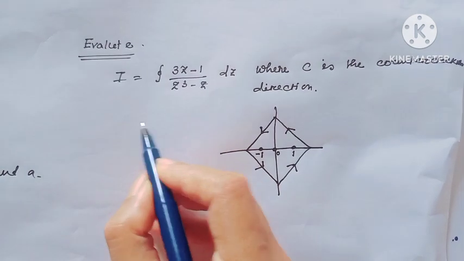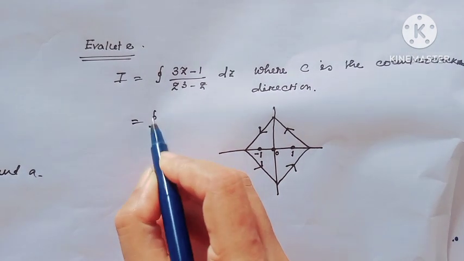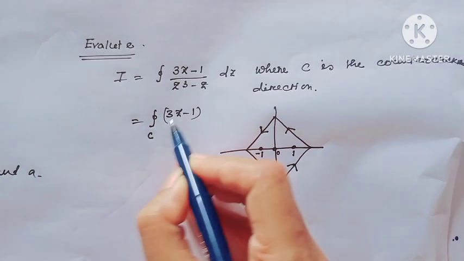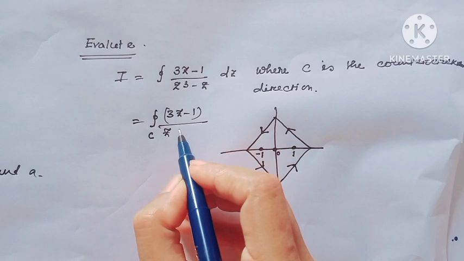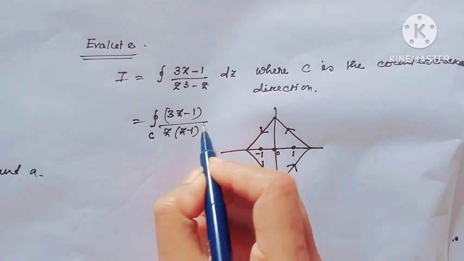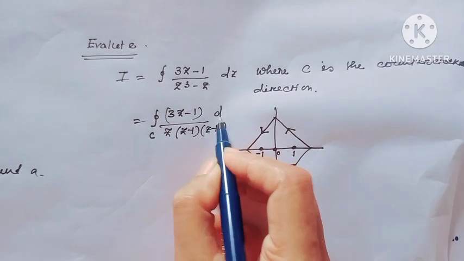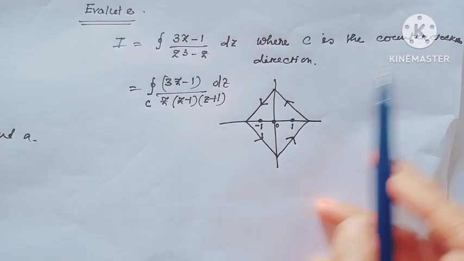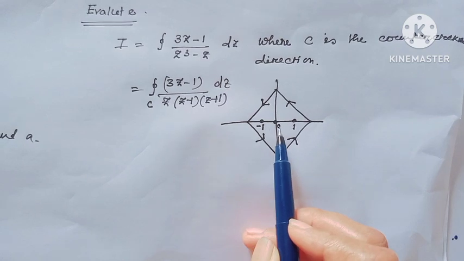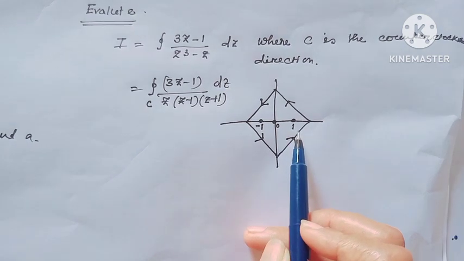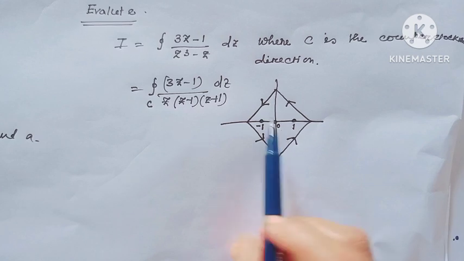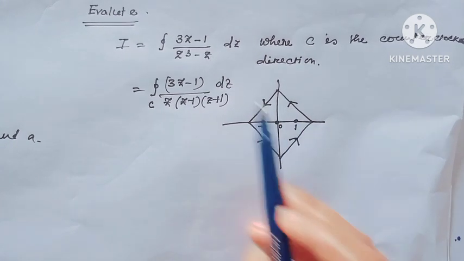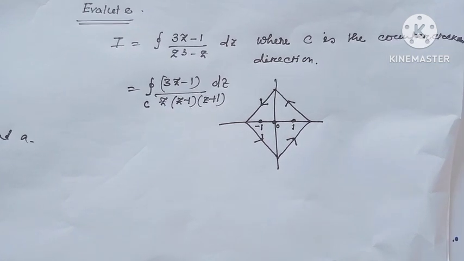And here, this is written as the integration over C of (3z minus 1) over z times (z minus 1) times (z plus 1) dz. Notice in this contour minus 1, 0, 1 are included. That means